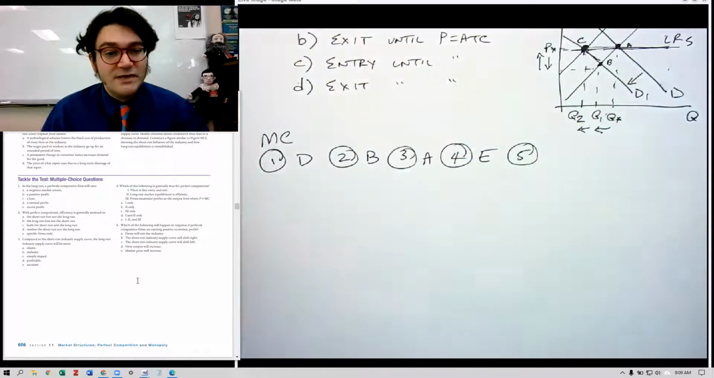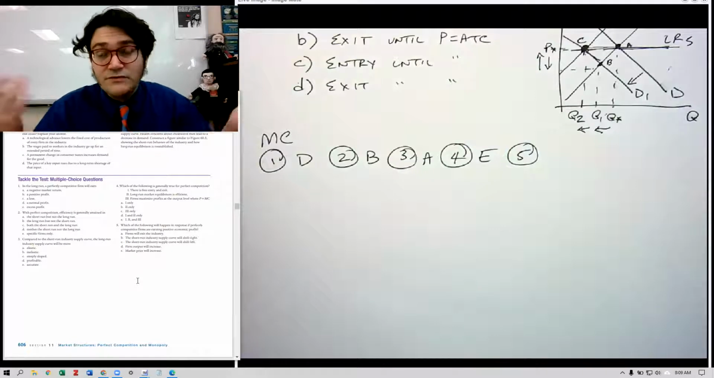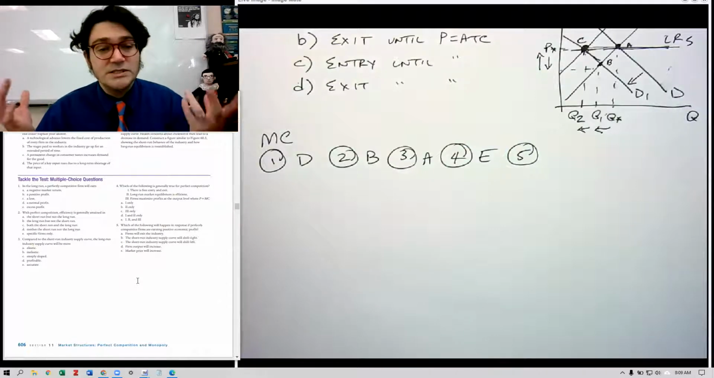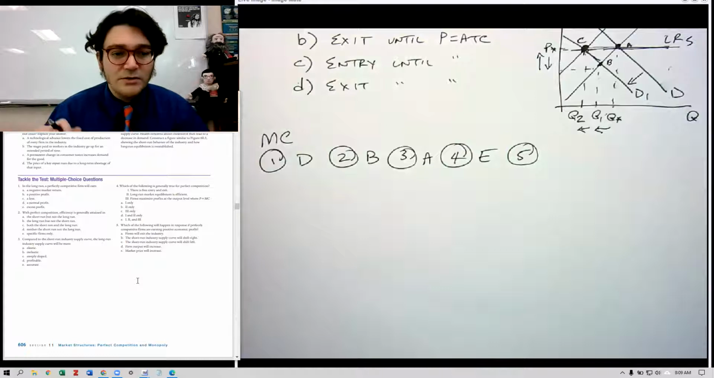Number five, which of the following will happen in response if perfectly competitive firms are earning positive profit? Well, we know firms will enter in response to profit. Firms will exit, no. The short run industry supply curve will shift right, no.